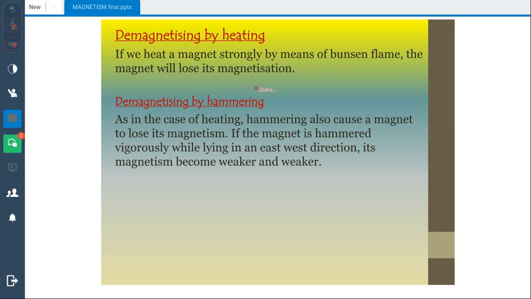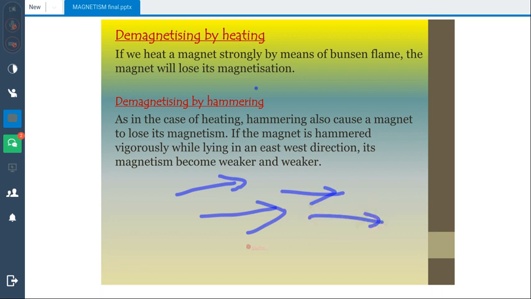Demagnetizing by hammering. If we have created a magnet from a non-magnet, a simple, soft magnetic material, then we can also demagnetize that material by hammering it, by hitting it again and again. Since we know a magnet has domains in it, the domains of a permanent magnet, or a magnetized material, are arranged properly.